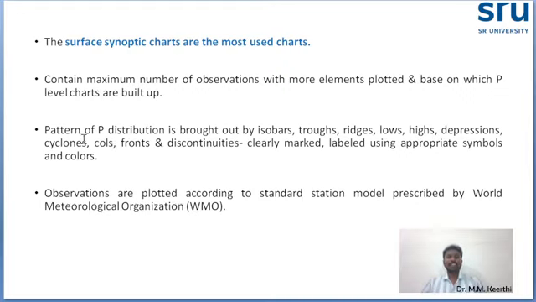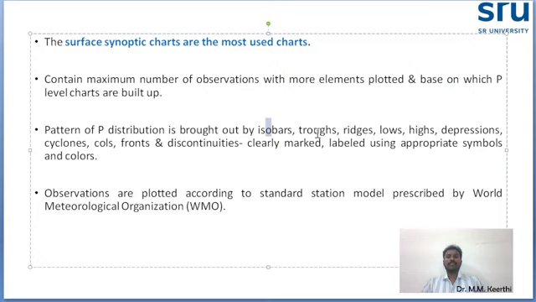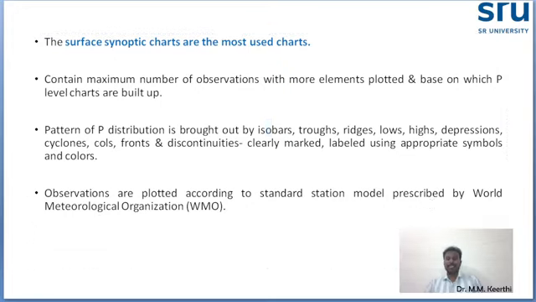Here, what contents will be there? The maximum number of observations with more elements are plotted based on different characteristics. What indications will be there? Isobars, closed isobars, ridges, lows, highs, depressions, cyclones, cols, fronts, and discontinuities. All this will be clearly marked with different weather codes, symbols and colors. These observations are plotted according to the standard station model prescribed by the World Meteorological Organization.